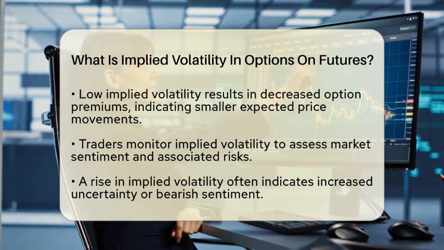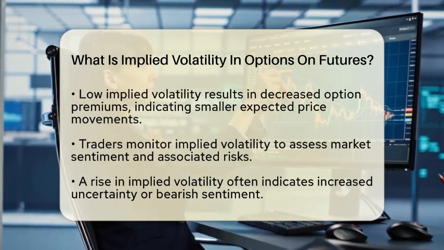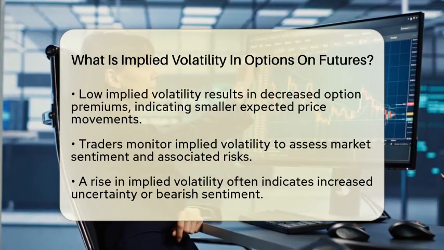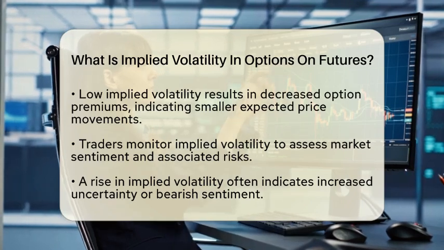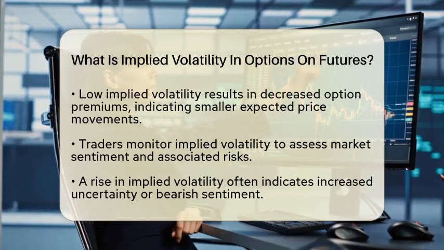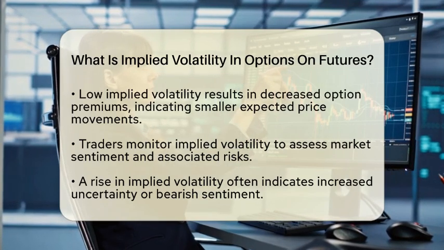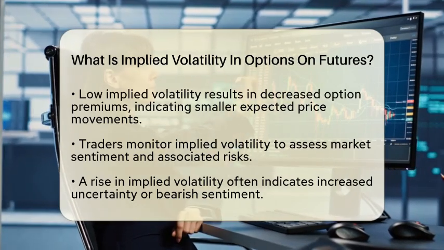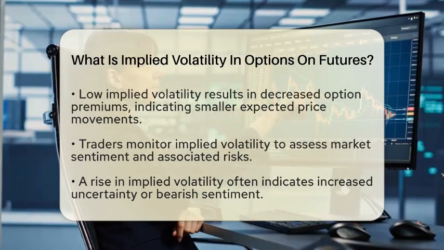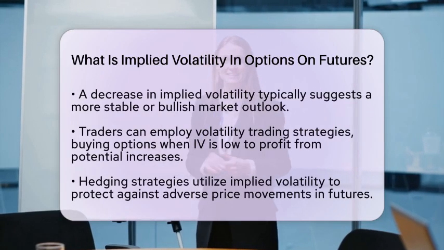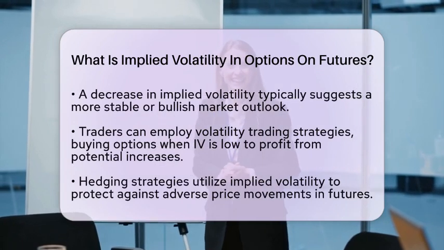Traders keep a close eye on implied volatility to gauge market sentiment and risk. For instance, when implied volatility rises, it often signals increased uncertainty or bearish market sentiment. This can prompt traders to adjust their strategies to manage risk effectively. On the other hand, a decrease in implied volatility typically reflects a more stable or bullish outlook.